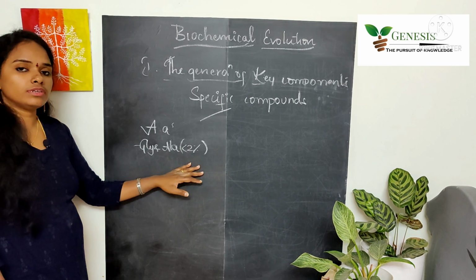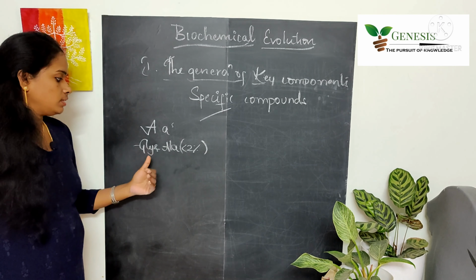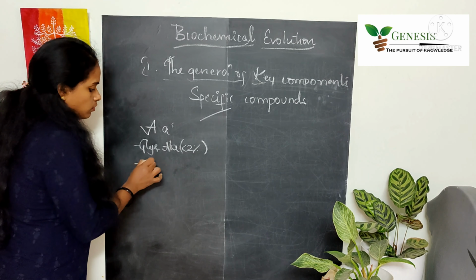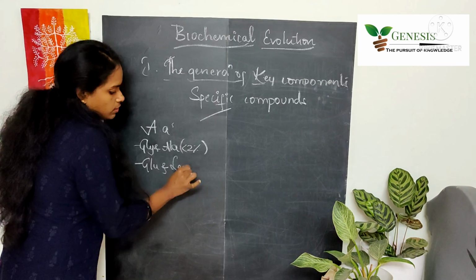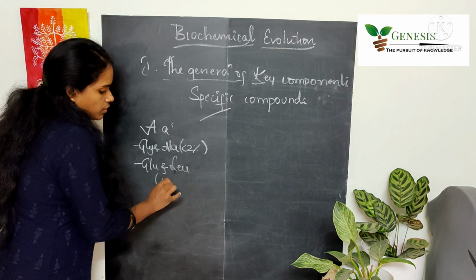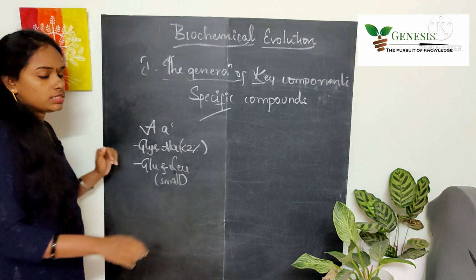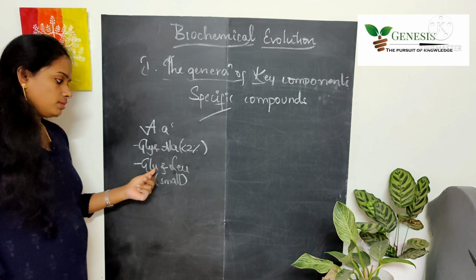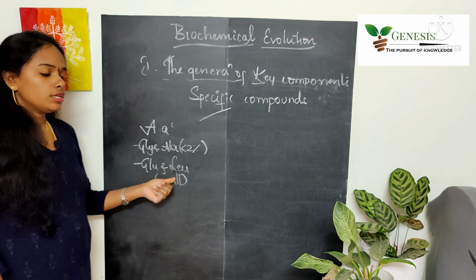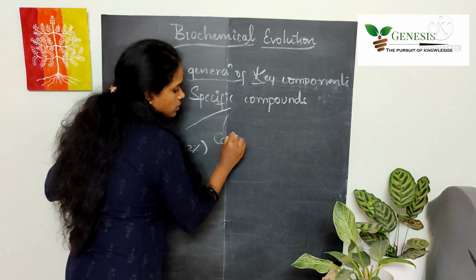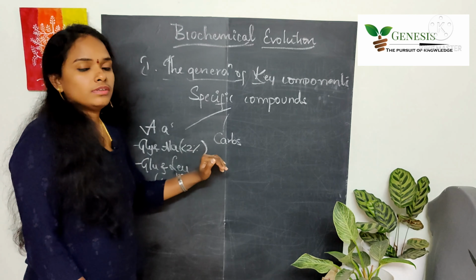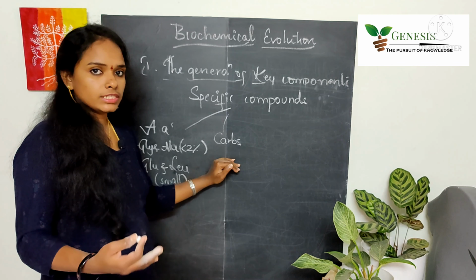Here they got less than 2% yield of glycine and alanine, and also they got complex amino acids like glutamic acid and leucine. Of course the fraction was very small, but still they got the specific compounds like glutamic acid and leucine. And they also got certain carbohydrates. So they got different kinds of sugars.